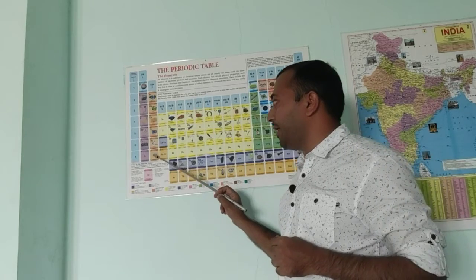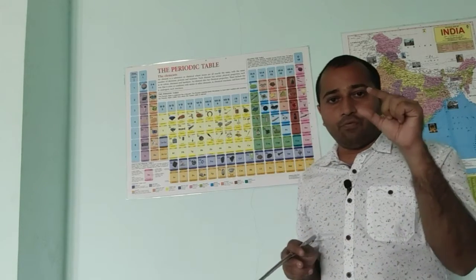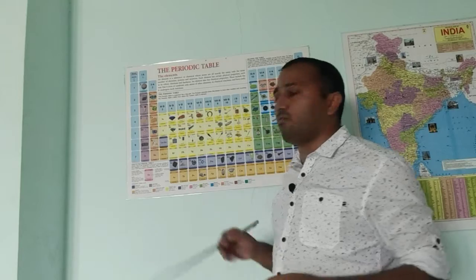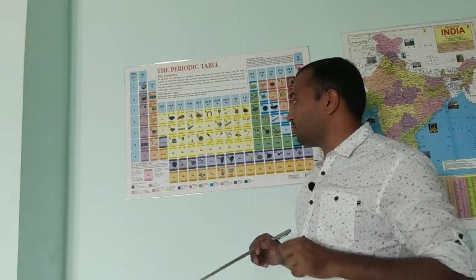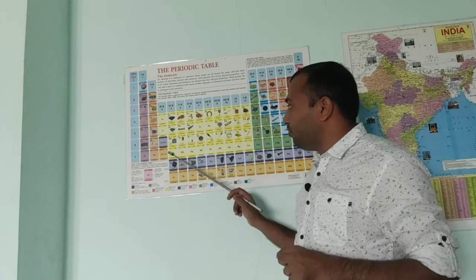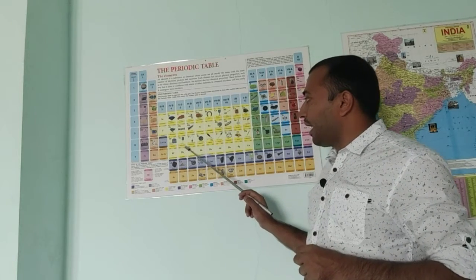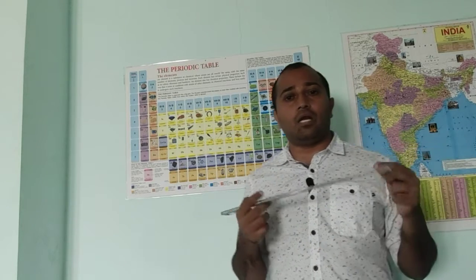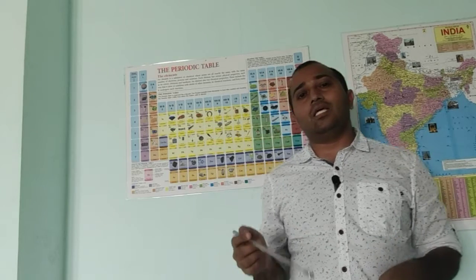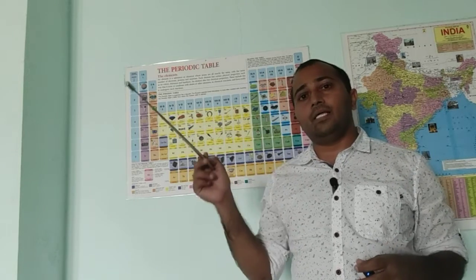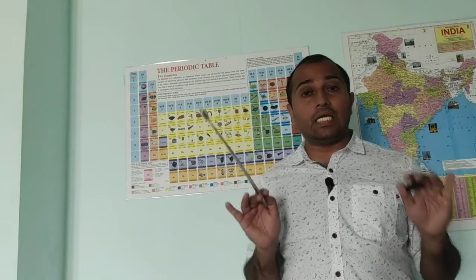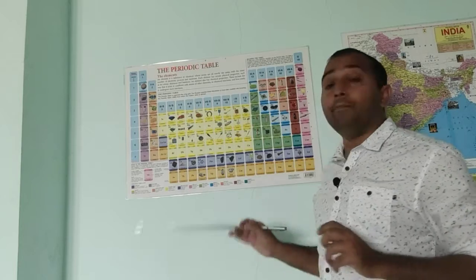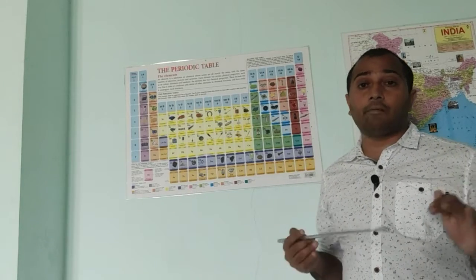Next we have barium. Barium we can find in crystals. In crystals we find this barium, as well as in crackers to get the green color. And next we have hafnium, tantalum and tungsten. As I had already discussed, the filament in an electric bulb is made of tungsten, which has a high melting point of about 2000 degrees Celsius. It has that capacity.